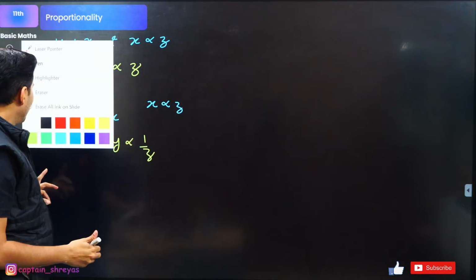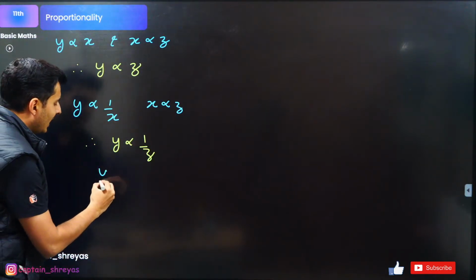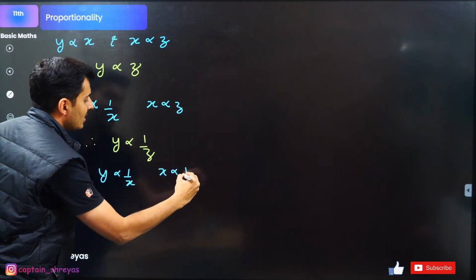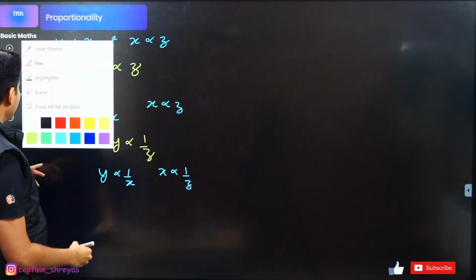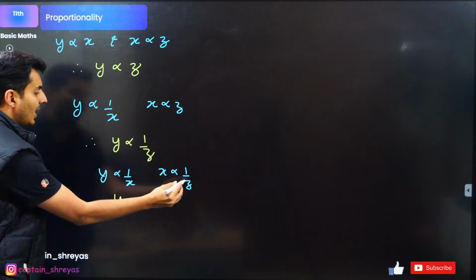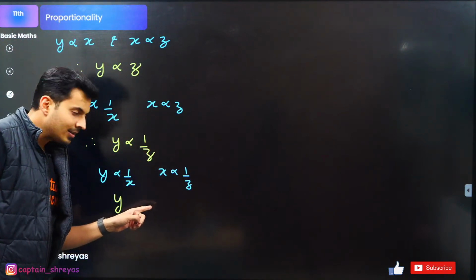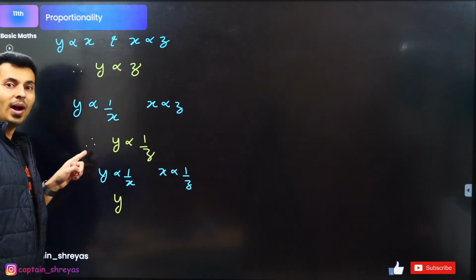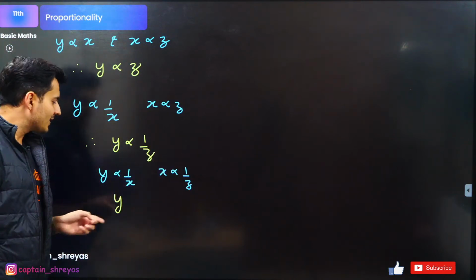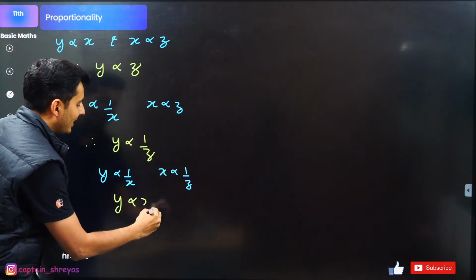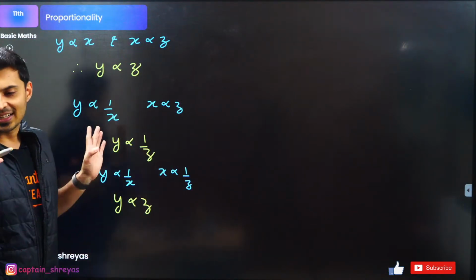Awesome. Similarly, I tell you y is inversely proportional to x and x is inversely proportional to z. So what is the relationship between y and z? If z increases, x decreases. If x decreases, y increases. So if z increases, y also increases. So I think it is a direct relationship over here. So y is directly proportional to z.